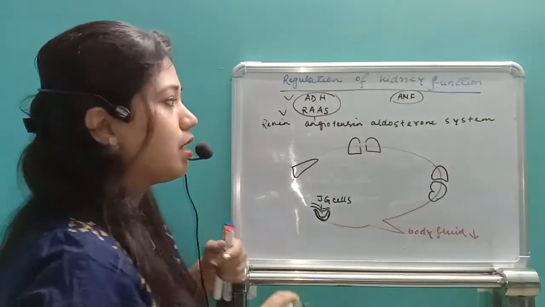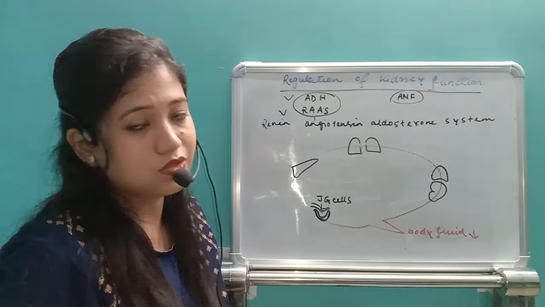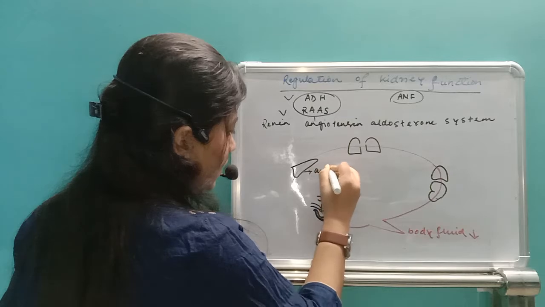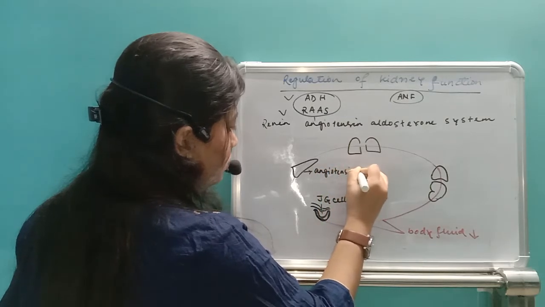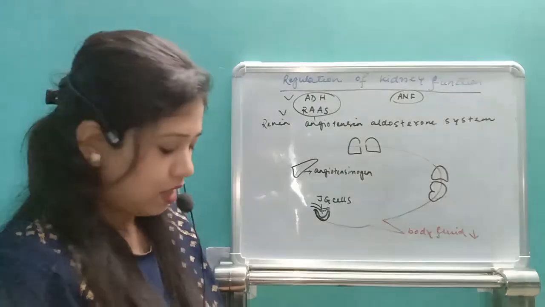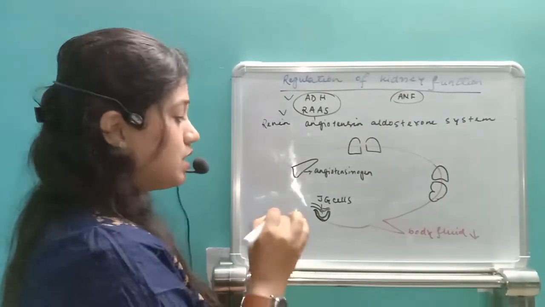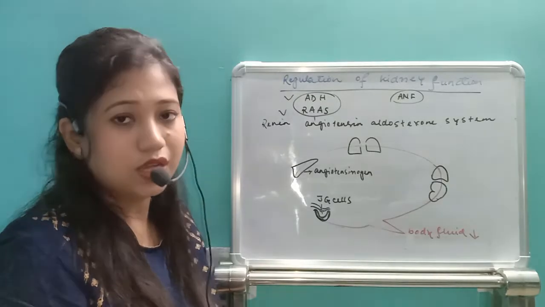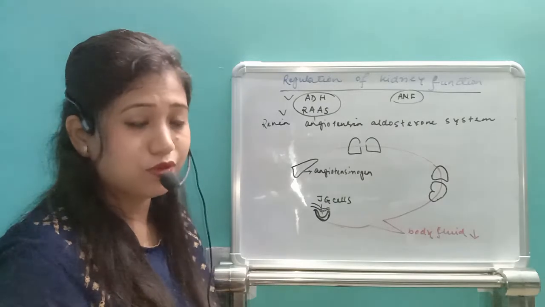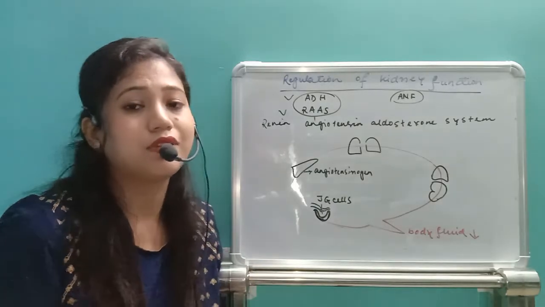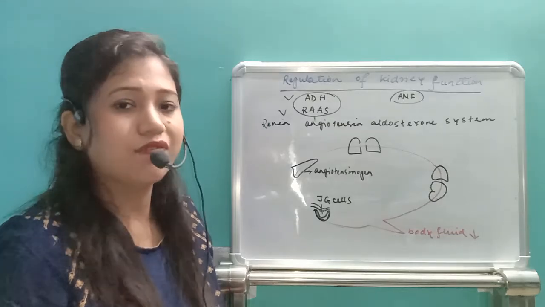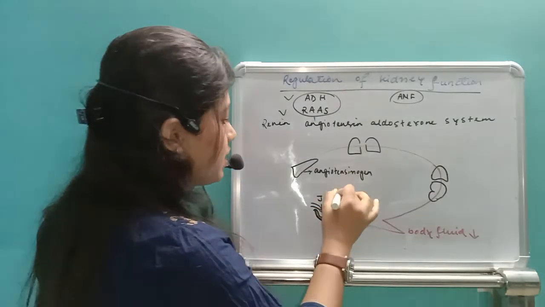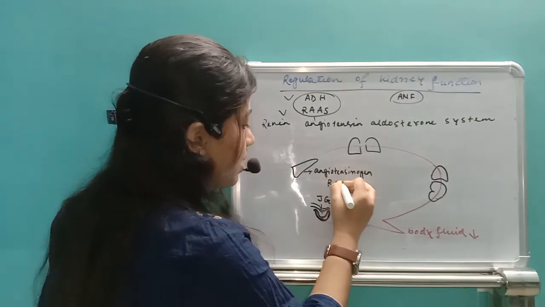Irrespective of body fluid level decrease, our liver releases one hormone, called angiotensinogen. Now see what happens whenever JG cells, juxtaglomerular cells, sense a body fluid level decrease. They understand that the body has less body fluid, or the blood entering the efferent arteriole is less, then GFR is getting less, or blood volume is also getting less. Then JG cells release a hormone called renin.